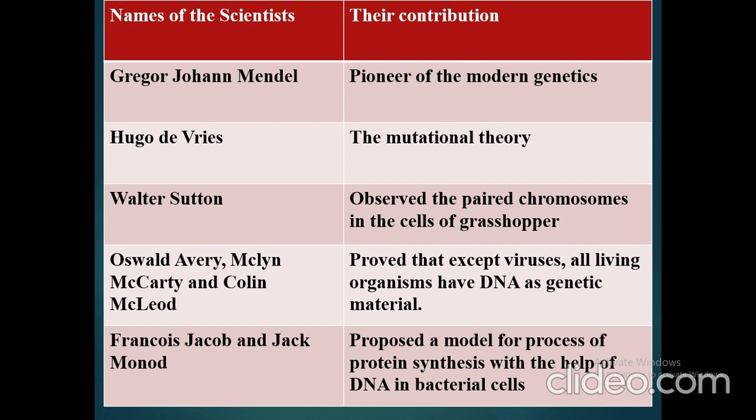Walter and Sutton observed the paired chromosome in the cells of grasshopper. Oswald Avery, Maclean McCarthy and Colin MacLeod proved that except viruses, all living organisms have DNA as genetic material. Francis Jacob and Jack Monod proposed a model for protein synthesis with the help of DNA in bacterial cells.